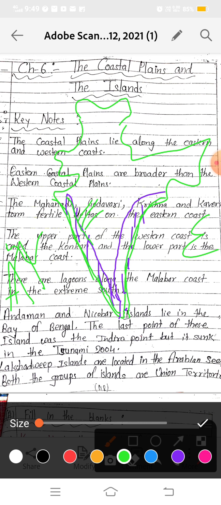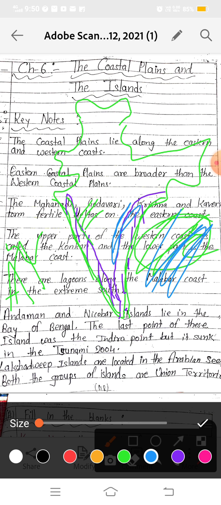And where are our Eastern Plains? Our Eastern Plains lie between the Bay of Bengal and the Eastern Hills. This is our Bay of Bengal, and this purple line is showing you the Eastern Hills.